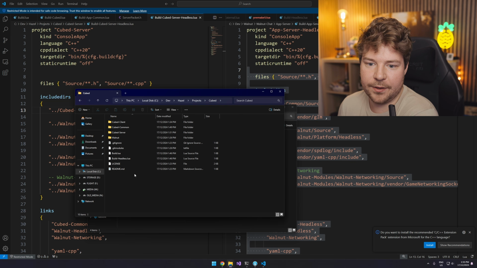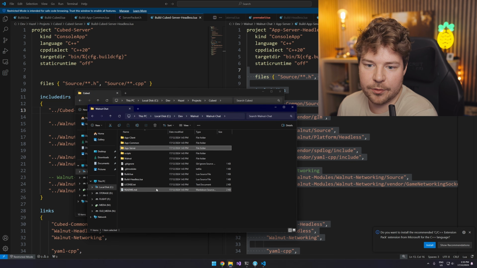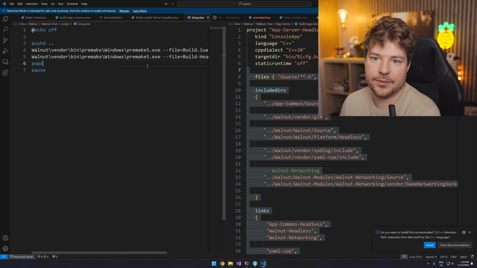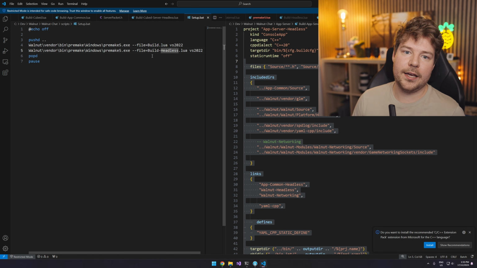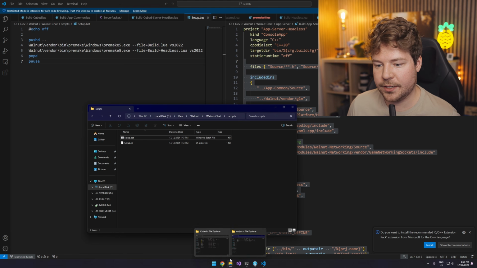So I've got this roughly working, I think. Let's have a look at what Walnut chat has had in terms of its setup script. So it built two versions here. It built the non-headless one and the headless one. What do we have inside our build scripts?